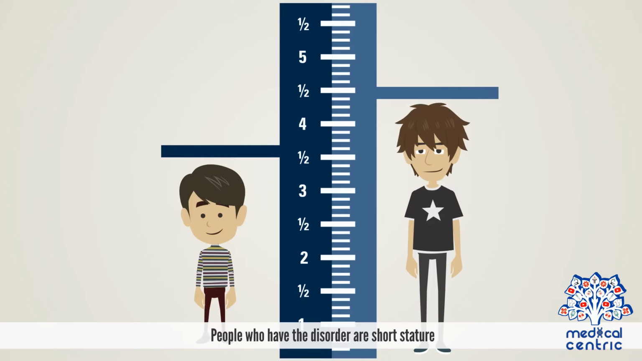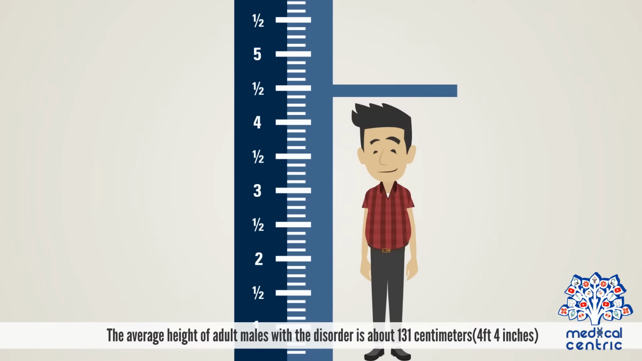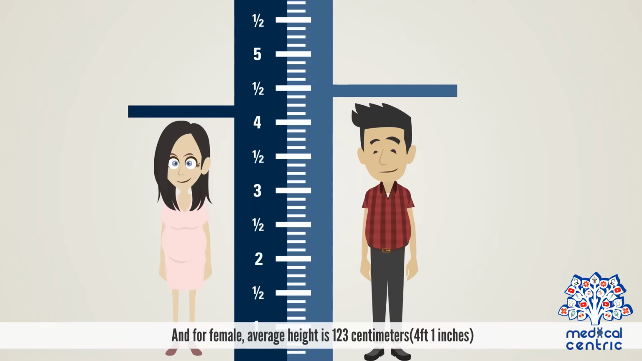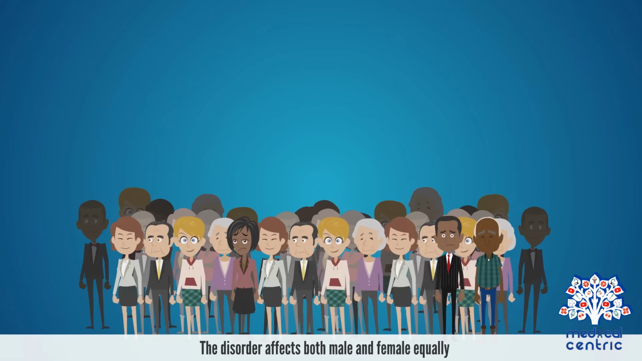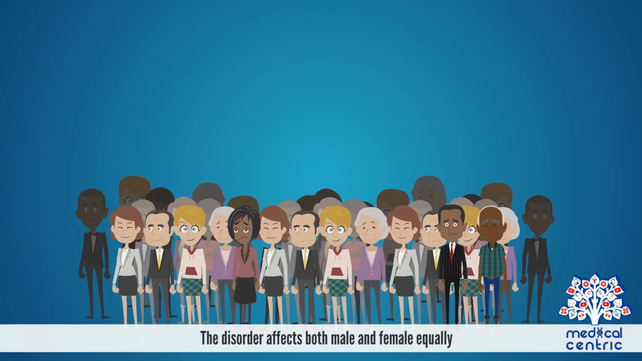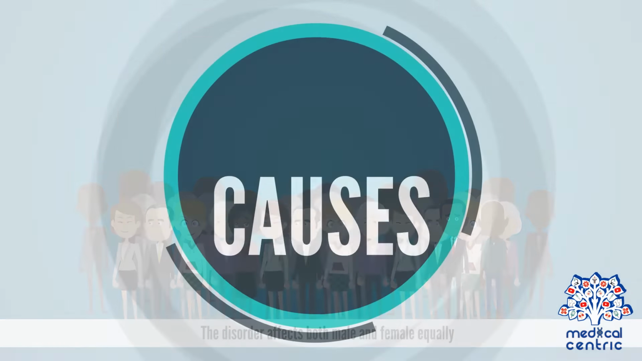People who have the disorder are of short stature. The average height of adult males with the disorder is about 131 centimeters, or 4 feet 4 inches, and for females, average height is 123 centimeters, or 4 feet 1 inch. The disorder affects both males and females equally.